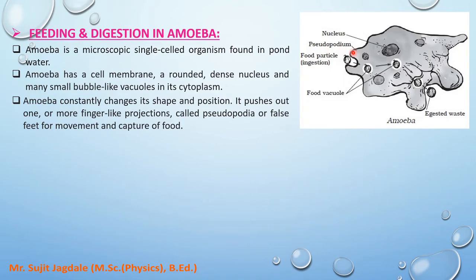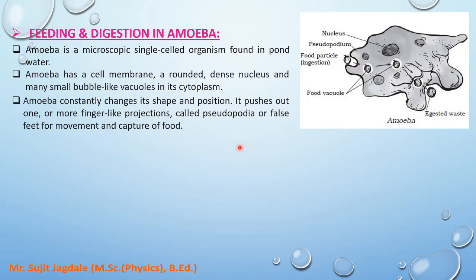Here pseudopodium is shown in the diagram. Okay, you can see the pseudopodium here. It is a finger like projection, and that pseudopodia or pseudopodium is also referred to as false feet, which is used for movement and capturing of food. You can see here the food particle is there, and this food particle is taken by the amoeba using these two pseudopodiums, that means feet like structures. Between those two feet like structures, that small food particle is taken by the amoeba.